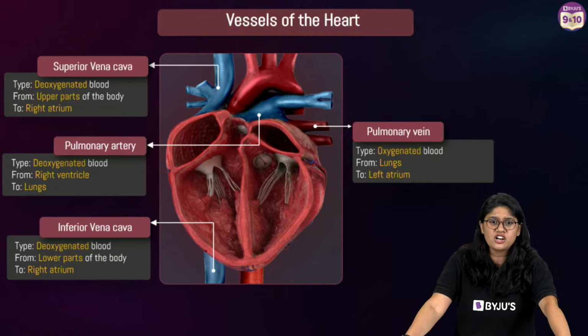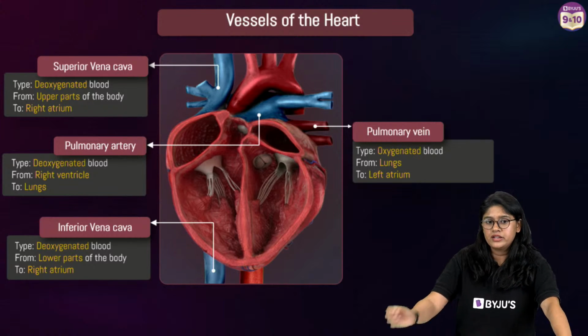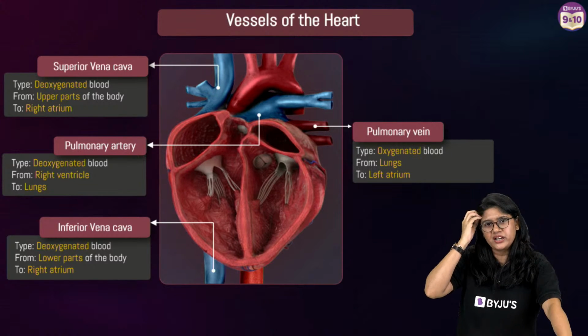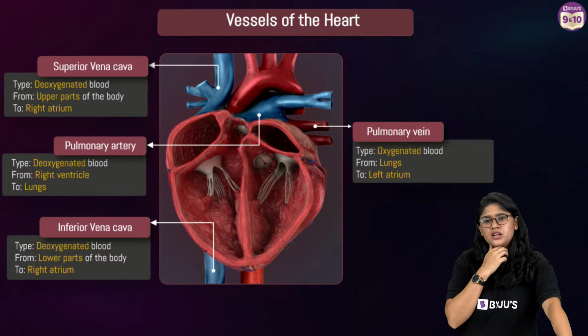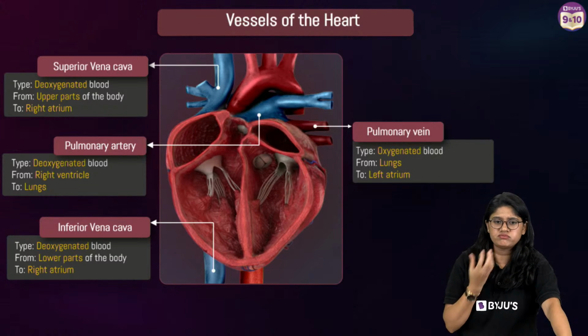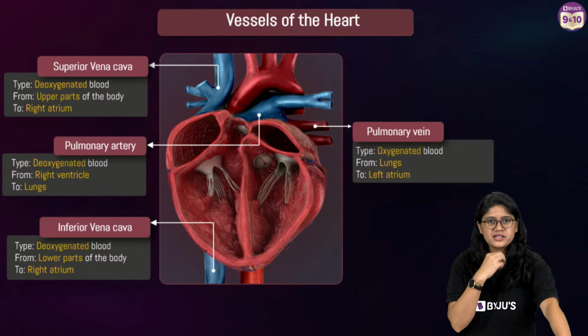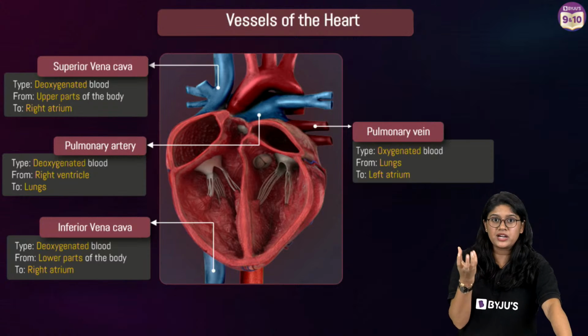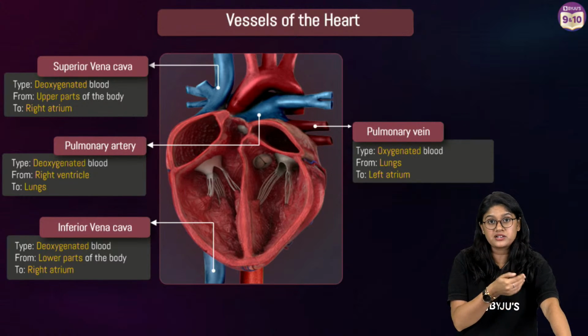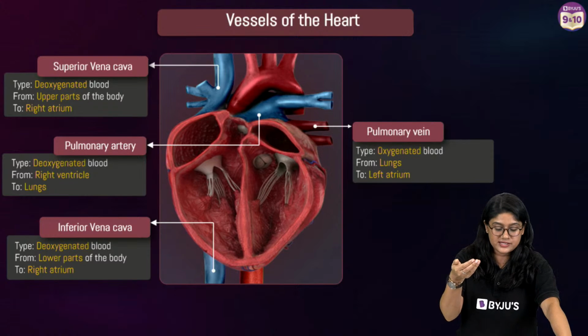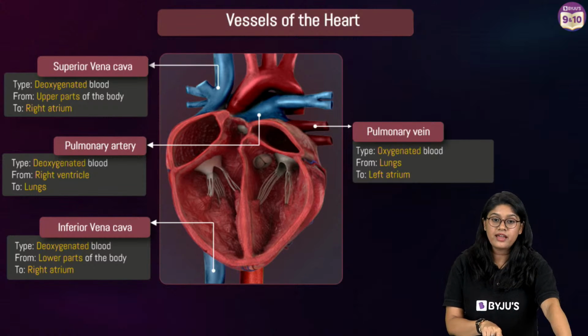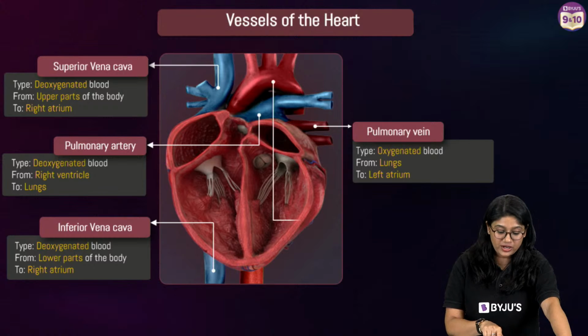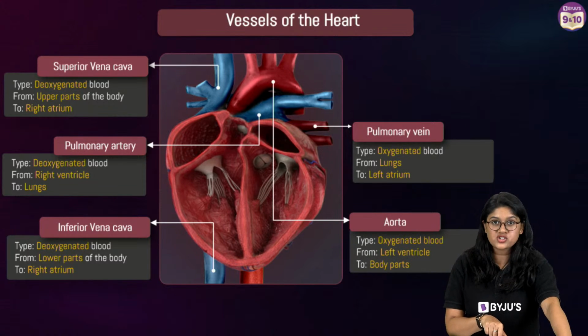Then we have the pulmonary artery. Can you give the definition of the pulmonary artery? It's an artery which carries the carbon dioxide-rich blood from the right ventricle to the lungs. The pulmonary vein, everyone, carries the oxygen-rich blood from the lungs to the left atrium. Then we have the aorta, the largest artery in the human body, and that's all.